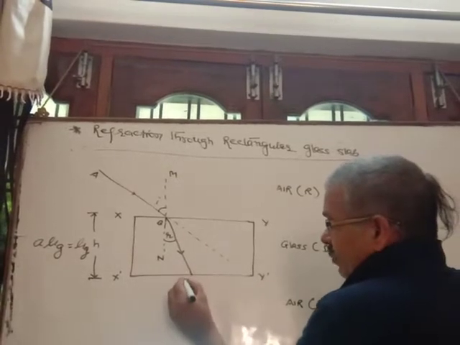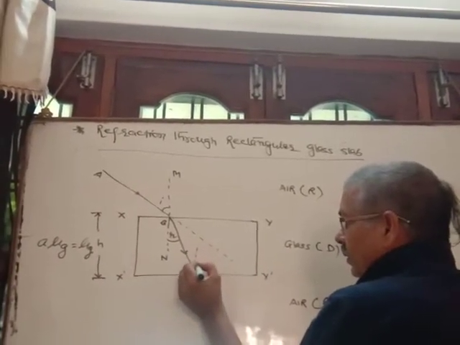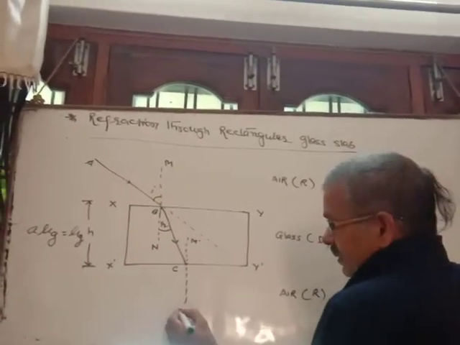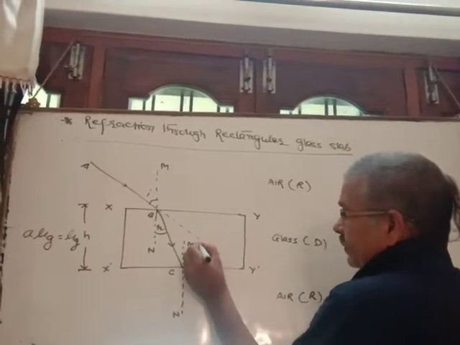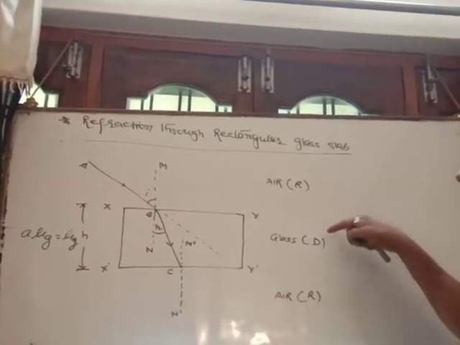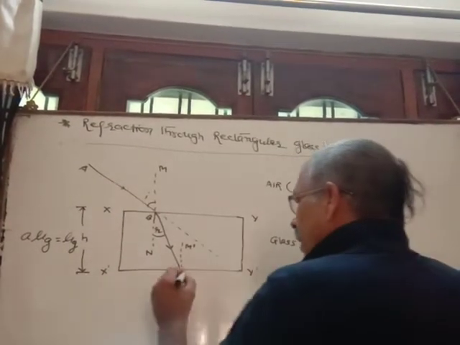And getting incident, suppose at point C on the opposite face, draw one more normal. Suppose it is m dash, n dash. Now through the x dash y dash surface, light passes from glass to air, denser to rarer, so it turns away from the normal.